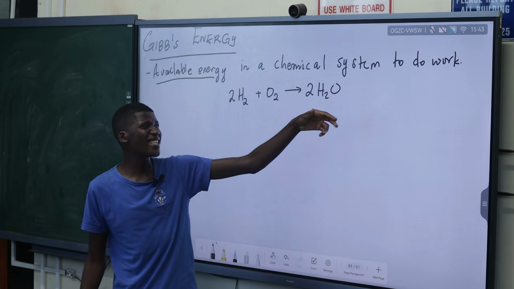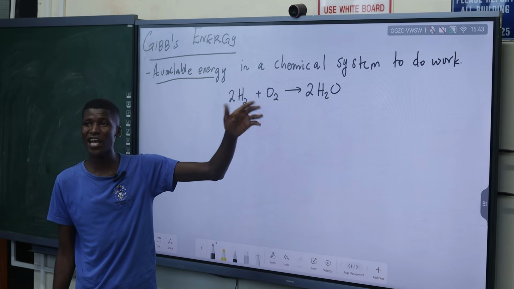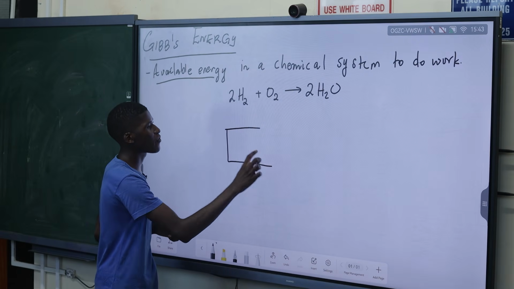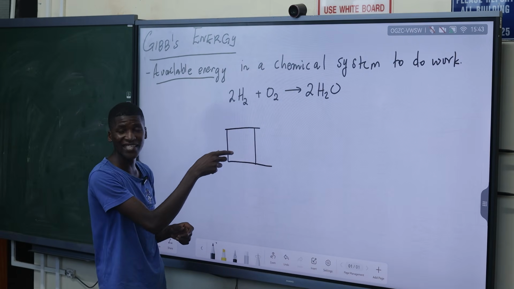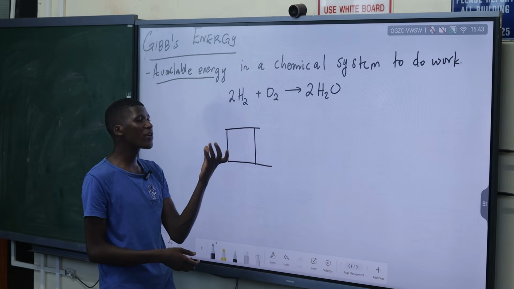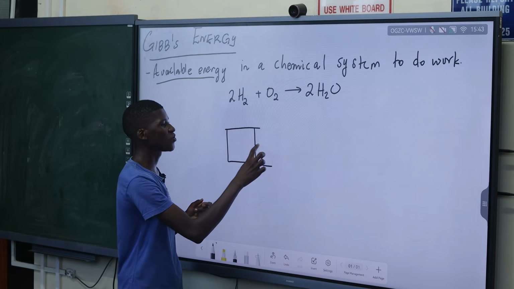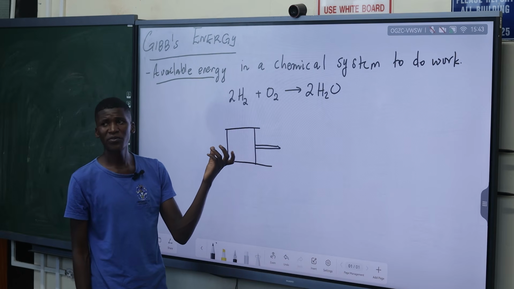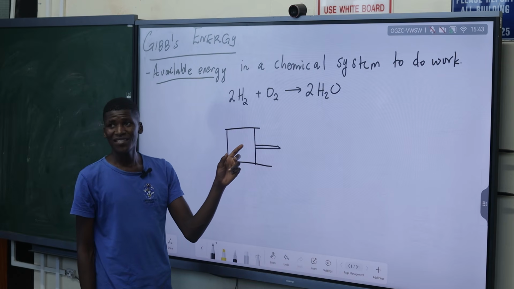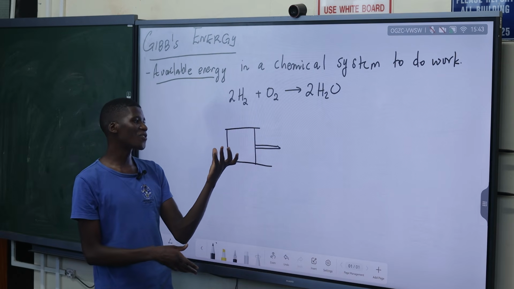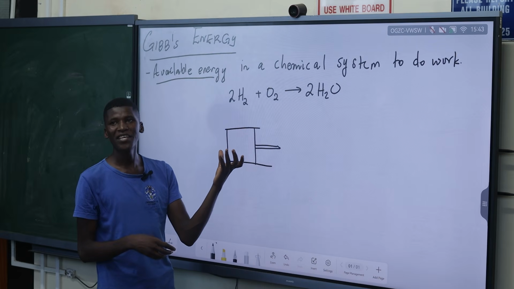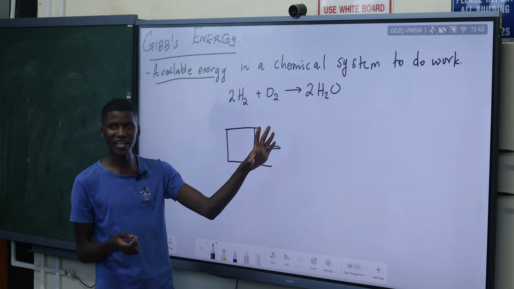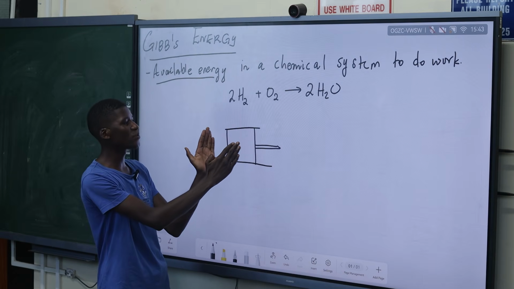Energy can do work simply means, if we have a system with a gas and the gas is heated, what will happen to the lid? Or if we take a pot, put in hot water and cover it, what happens to it? The particles within the system